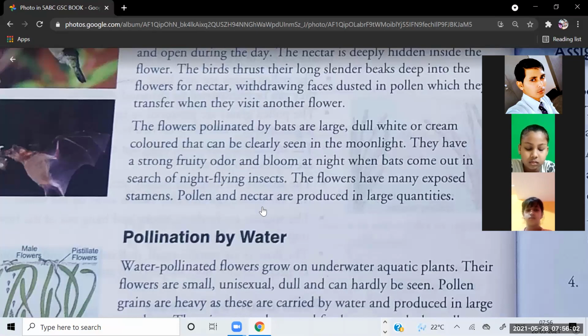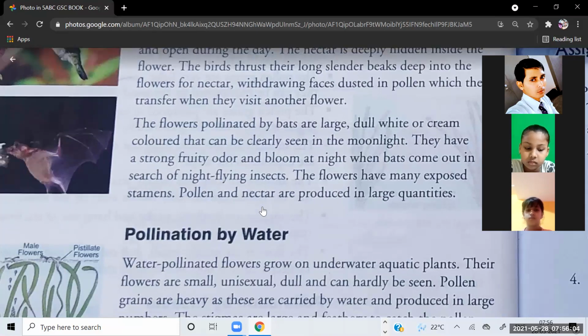Okay, so what do bats do? Bats are actually attracted by the dull white or cream colored flowers, which are clearly seen in the moonlight, means at night. Bats go to those kind of flowers.